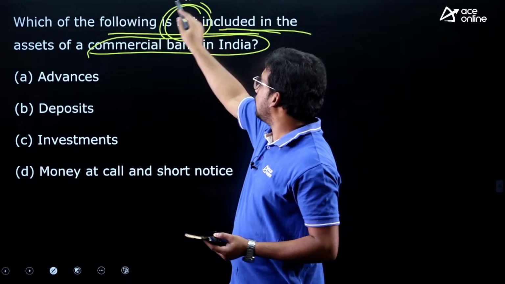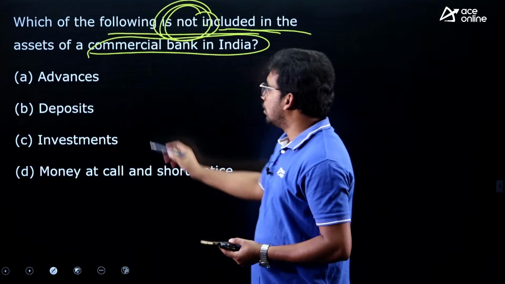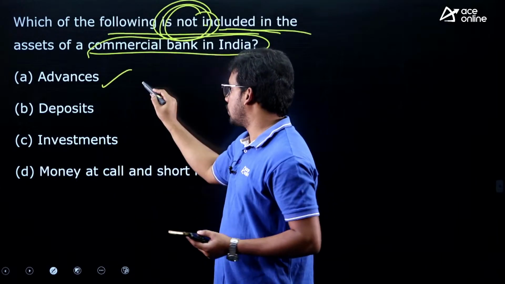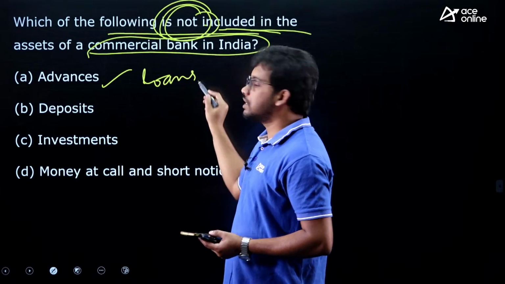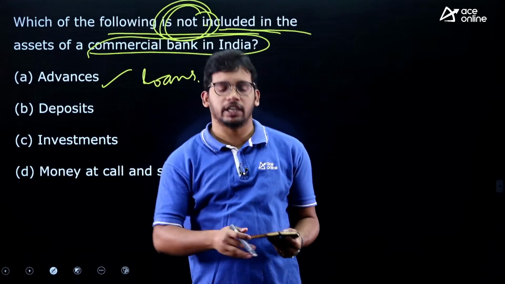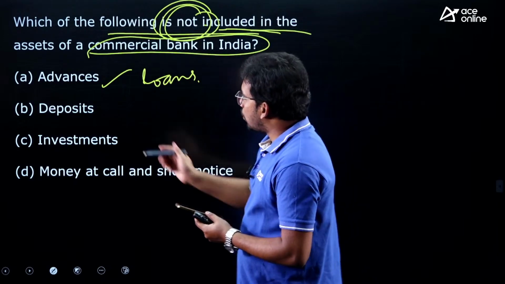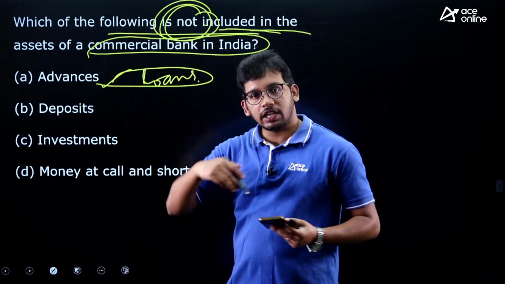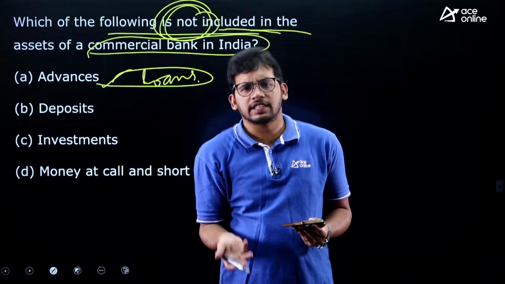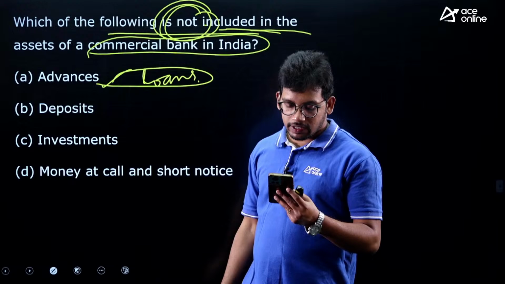Now they are asking which is not included in assets. Advances, that means loans. Advances are nothing but loans. Loans given by banks to someone else are assets of the bank, their own money. They are collecting extra interest also, right? So advances or loans given by banks to someone else are an asset of the bank, because they are getting money in the future including the interest. So it is an asset.